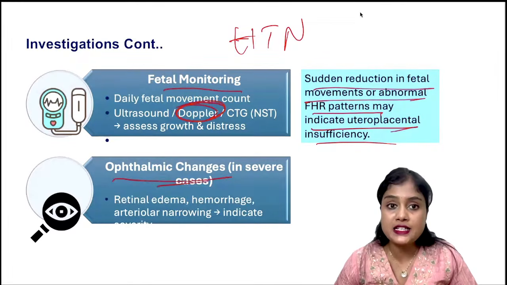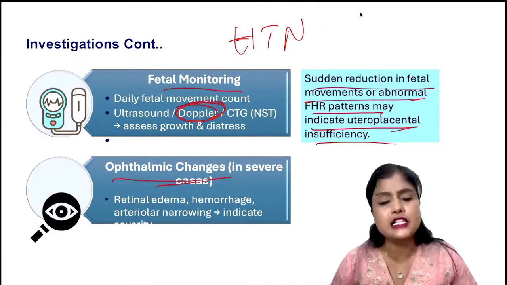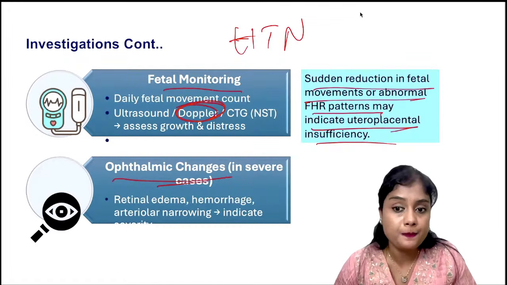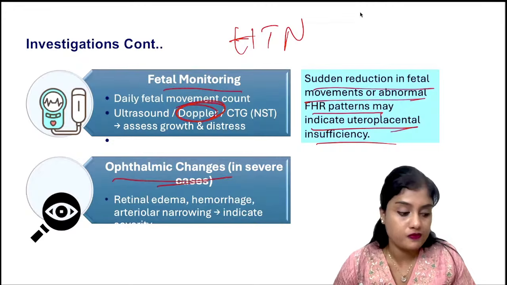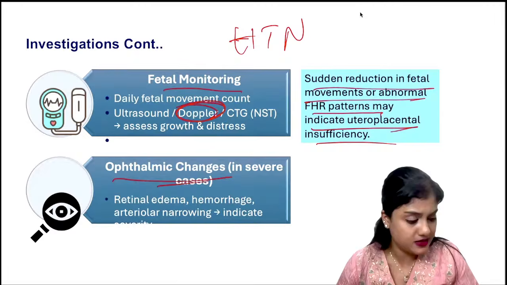Reduced movements, 36 weeker, no comorbidities. Or let us say that she has comorbidities also. Then, first step? Doppler, first step?